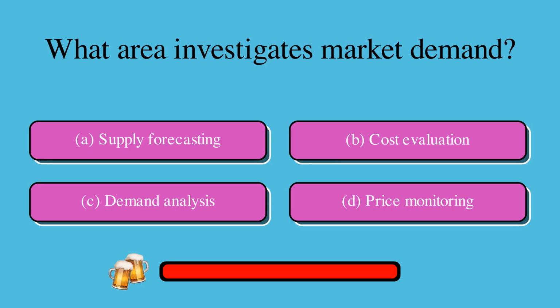What area investigates market demand? Is it A, supply forecasting, B, cost evaluation, C, demand analysis, or D, price monitoring? The correct answer is C, demand analysis.